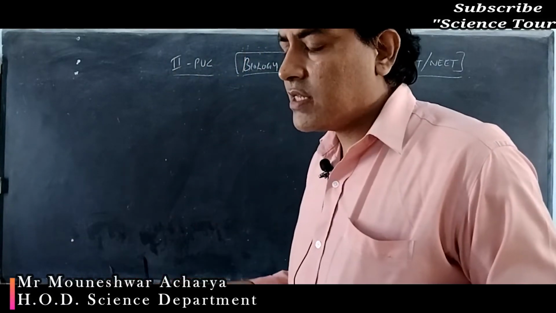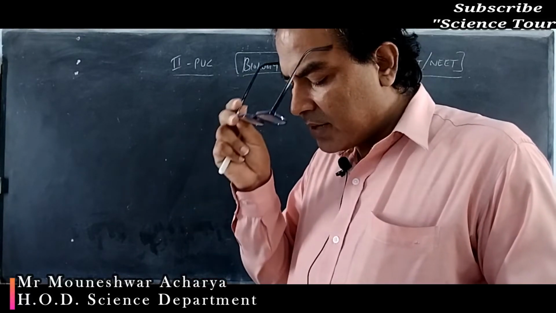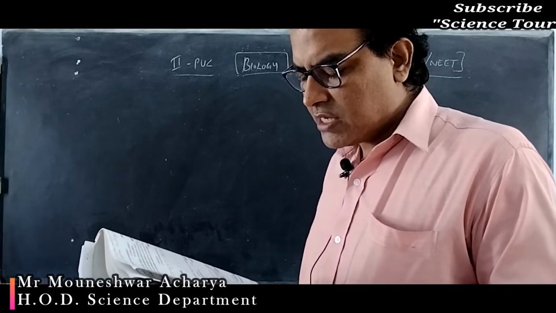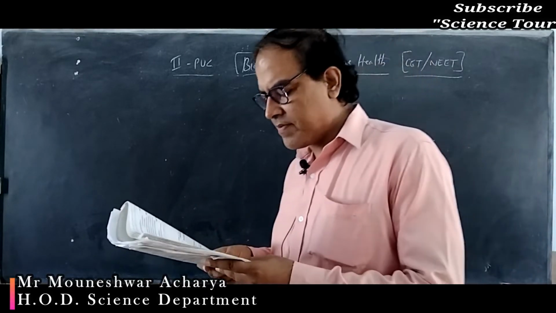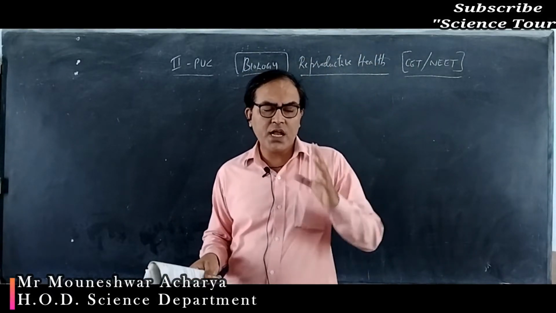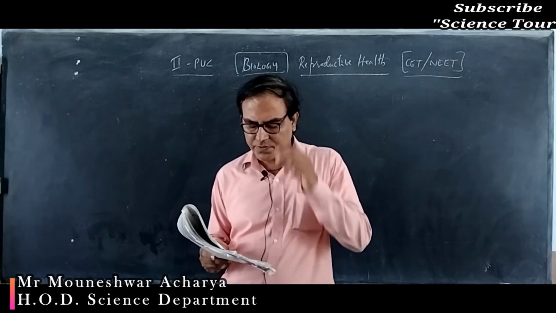But although it is 100% effective and with the least side effects, yet this is the last option for the couples. Why? What is the reason?